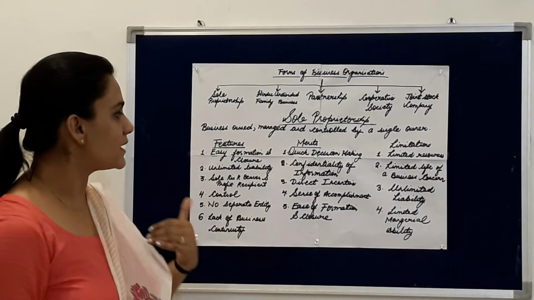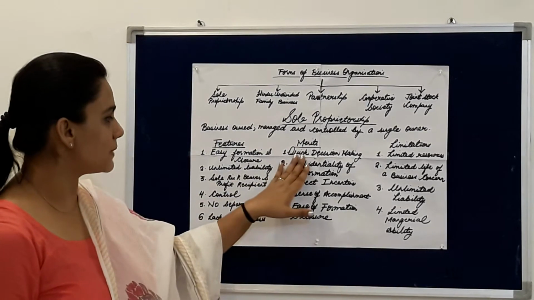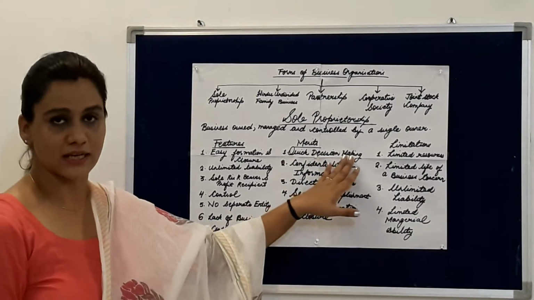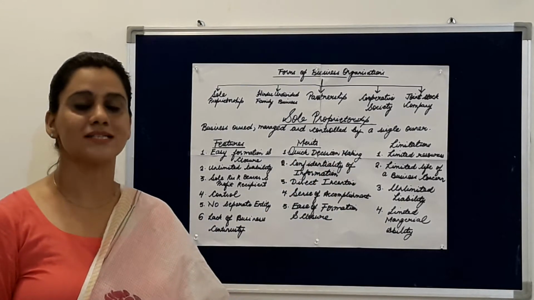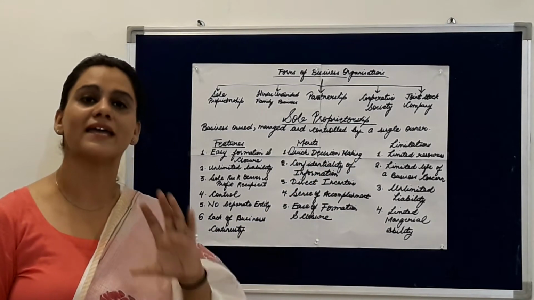Let us come to the merits. The first merit is quick decision making. Quick decision making, because he has to take all the decisions by himself.